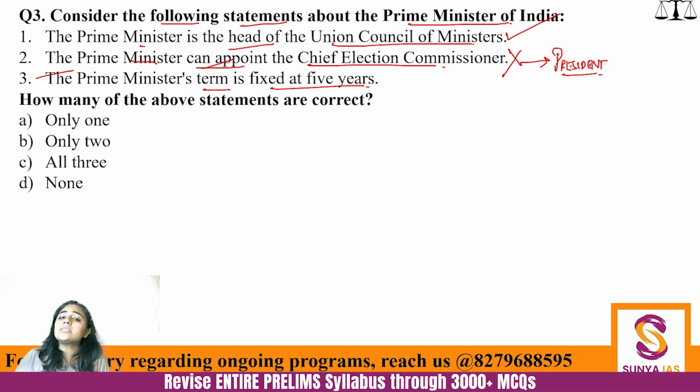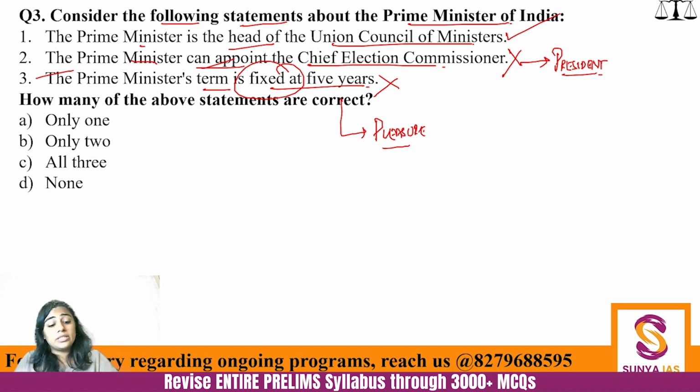Then Prime Minister's term is fixed at 5 years? No. There is no compulsion that Prime Minister has to serve for 5 years if the Prime Minister loses the confidence of the House, if the Prime Minister resigns, if the Prime Minister is removed as an MP or whatever, there can be 5 years, there can be less than 5 years also. So this is incorrect. It is the pleasure of the President.